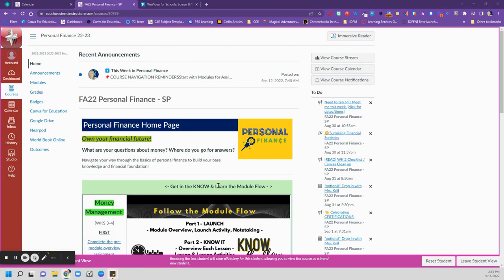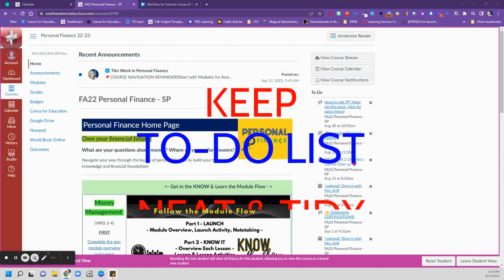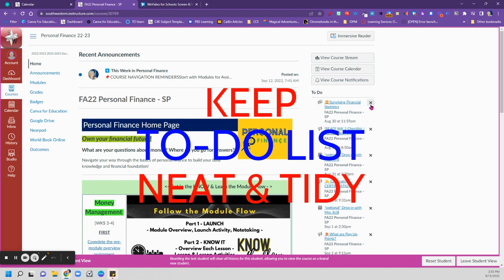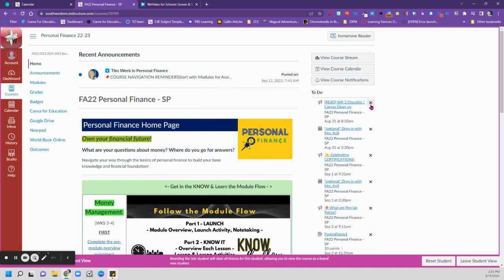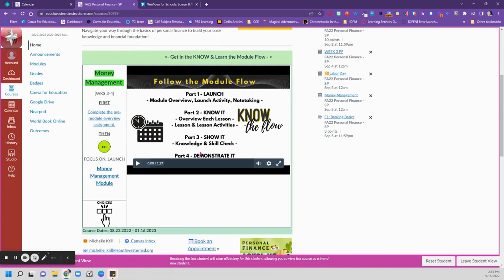All right, it's time for choices in your personal finance class. Now, let's first take a look at this to-do list. Make sure that you are removing these items and completing the work over here on the right side. So remember that the icon has a different meaning. Let's talk about the choices.